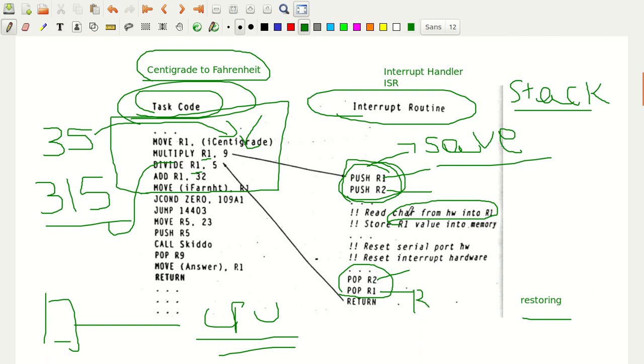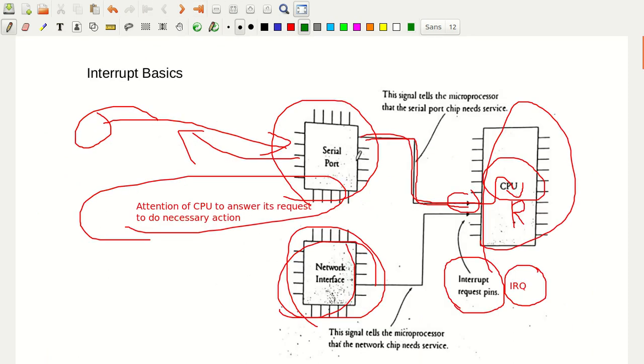Now, whenever it wants to read the character from the serial port, in order to read the character from this device, when it reads a character, this character is going to be saved into the register R1.